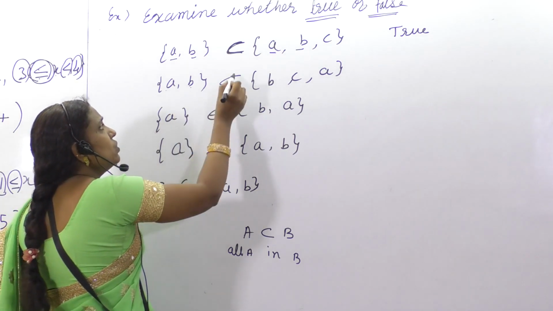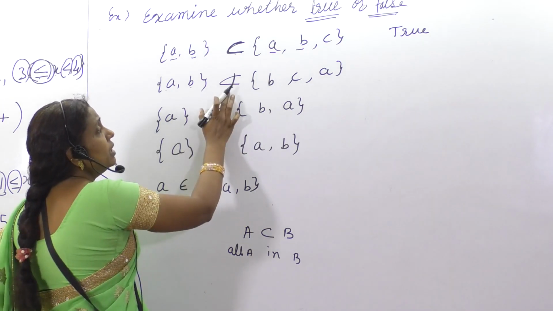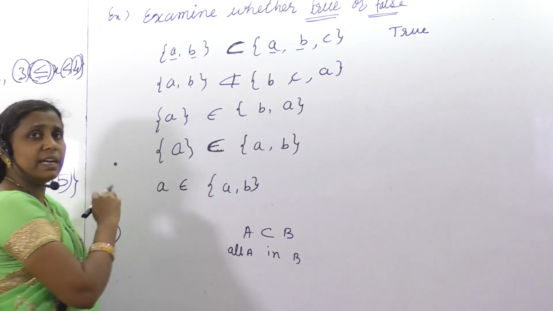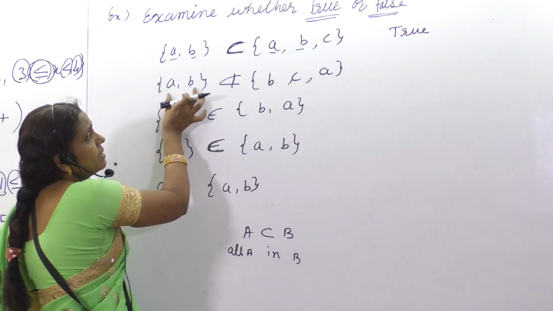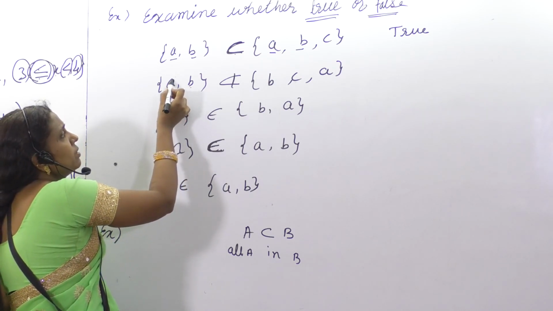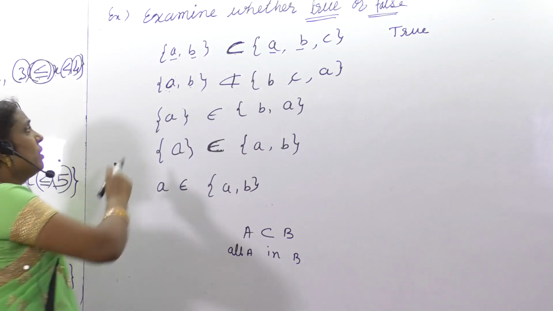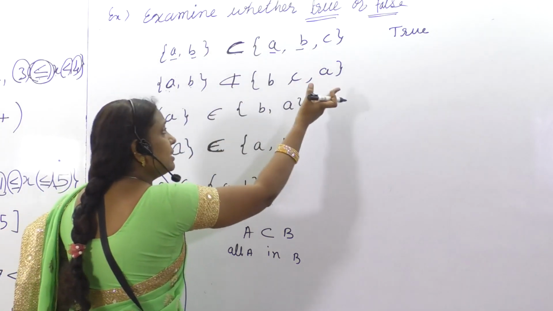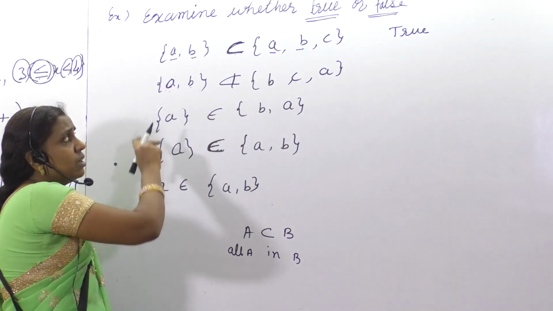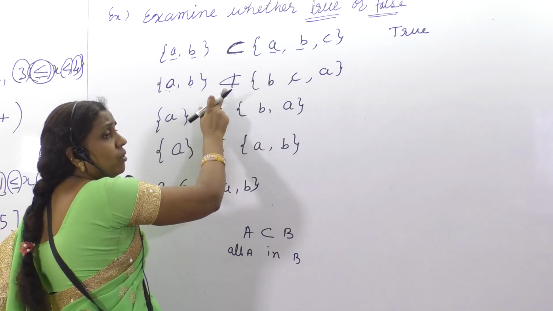A and B is not a subset. This is subset. This is not a subset. Okay, the symbol says what? Not a subset of B, C, A. Okay, we will check. If we find the elements, these elements mean what? The number or the item or the object, whatever you write in the flower bracket, that we say as element. If you find this element is present in the second set, then all the elements, not only A, B also. If both the elements are present in that second set, then this symbol holds, it won't hold good, it fails.